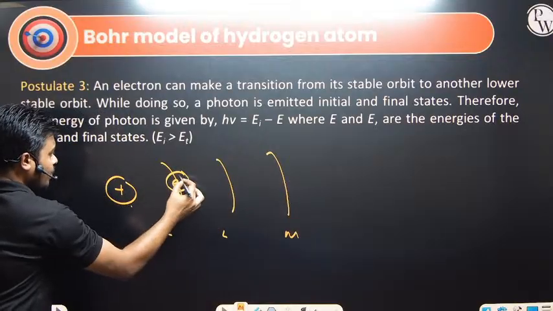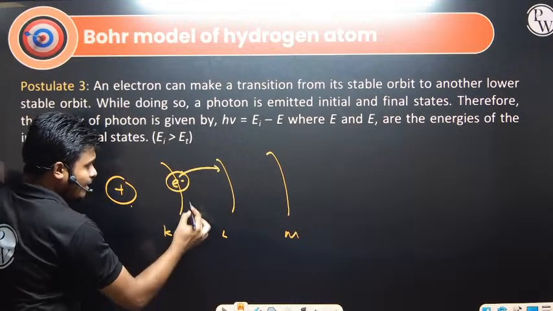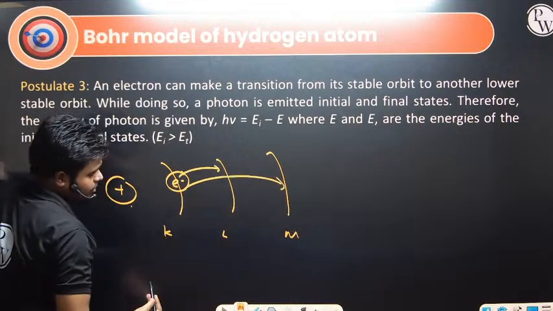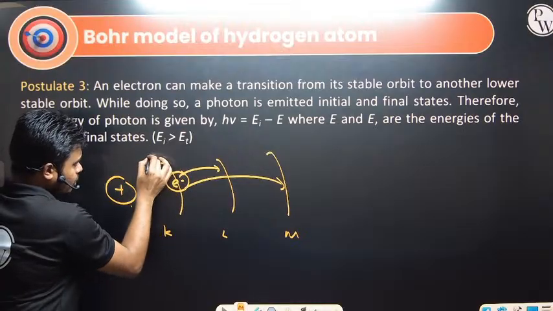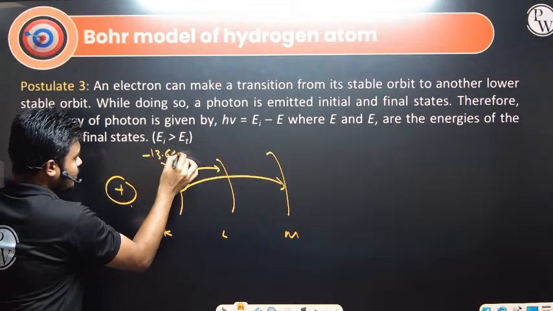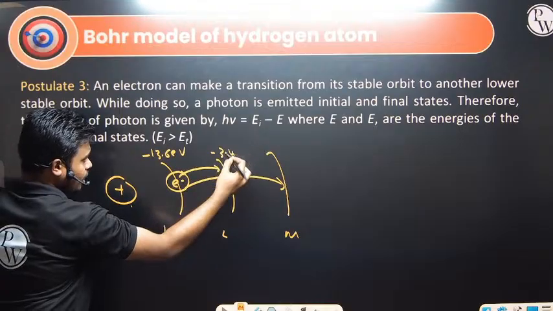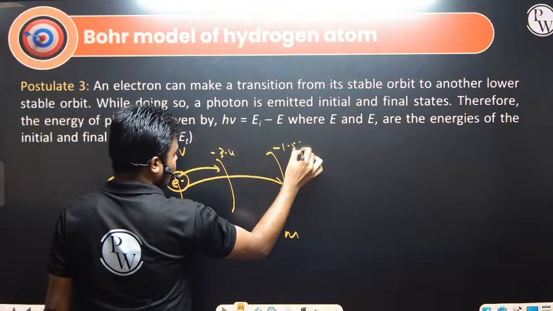When the electron absorbs energy, it will move to here, or it can move to here, depending on the situation. So for example, for the ground state, this is minus 13.6 electron volt, this is minus 3.4 electron volt, and this is minus 1.51 electron volt.